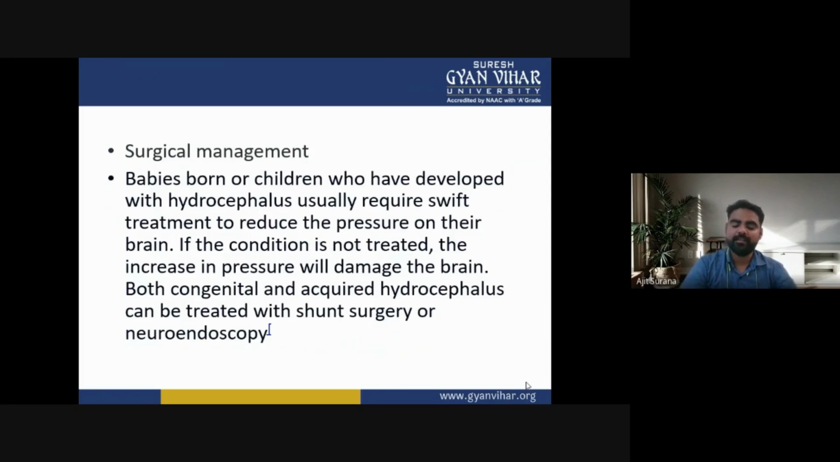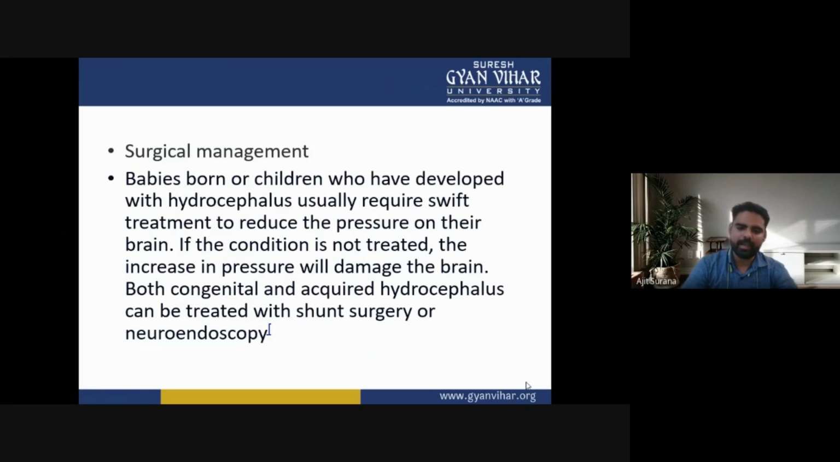Now, the surgical management of hydrocephalus. Babies born with hydrocephalus, or children who have developed hydrocephalus, usually require shunt treatment to reduce the pressure on their brain. If the condition is not treated, the increase in pressure will damage the brain.